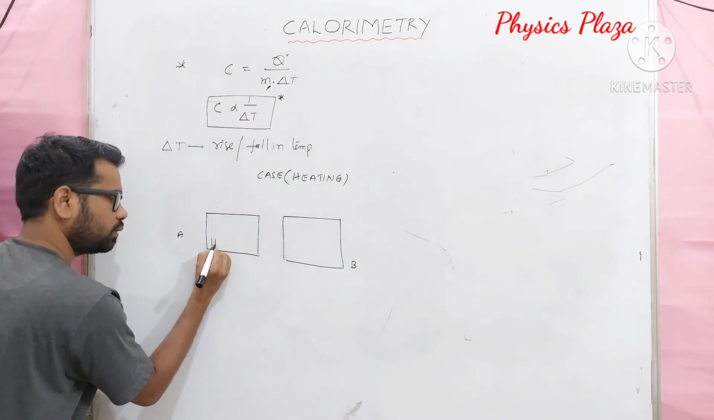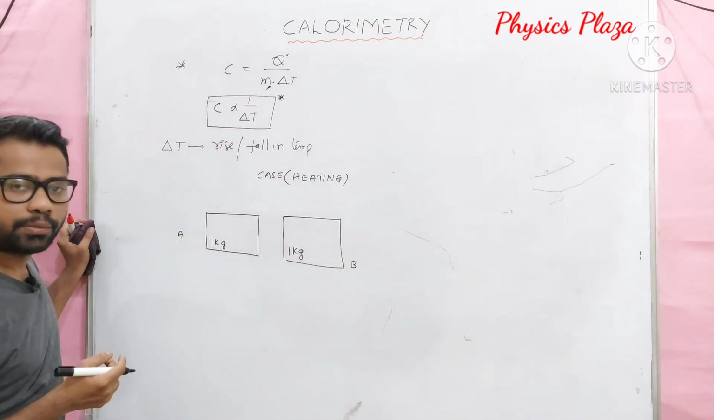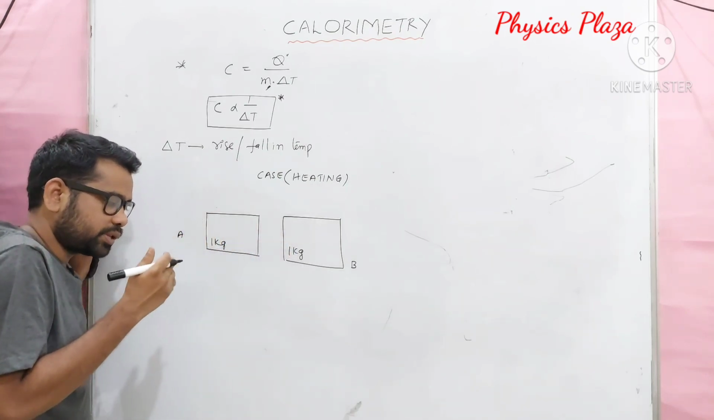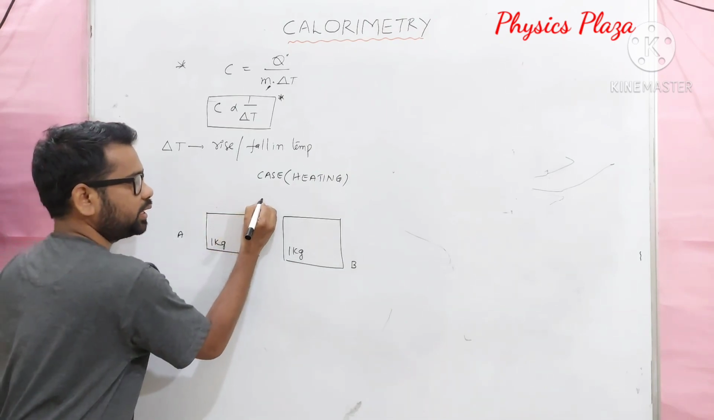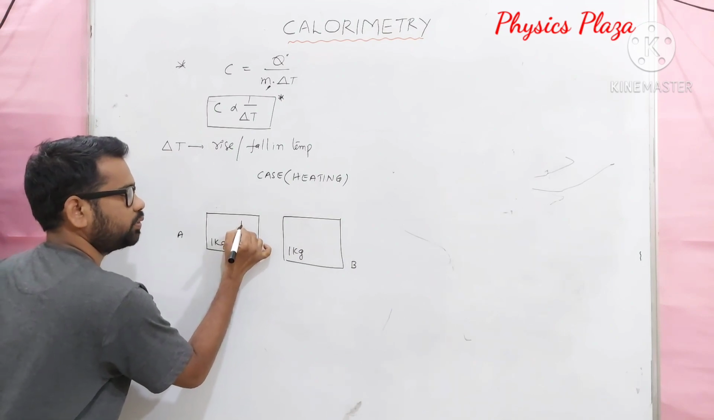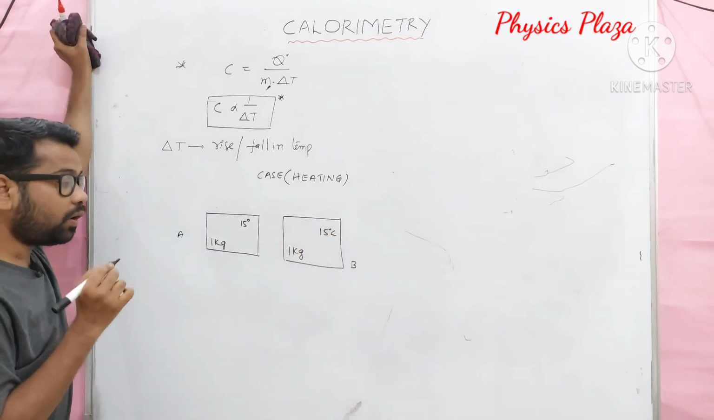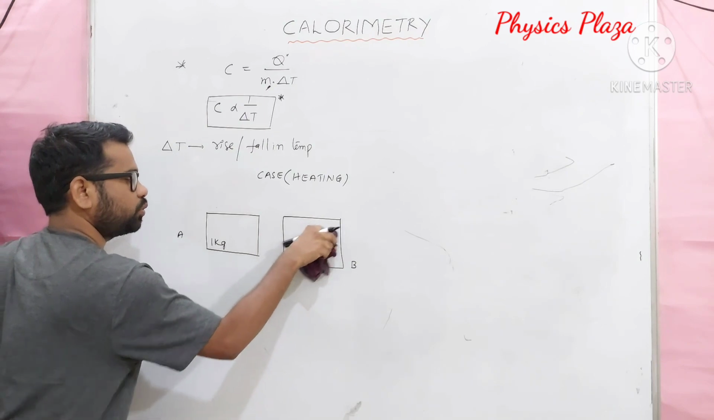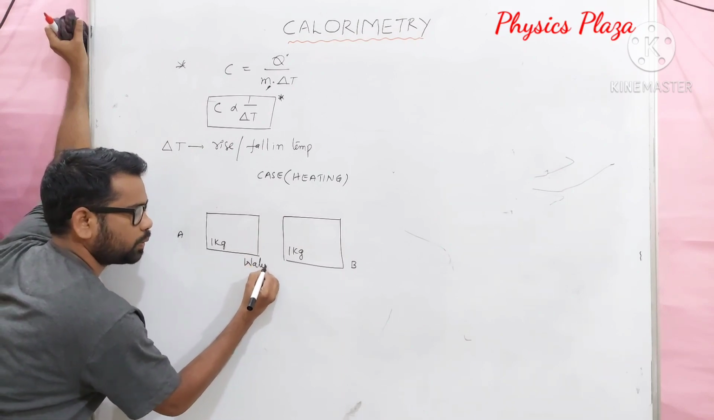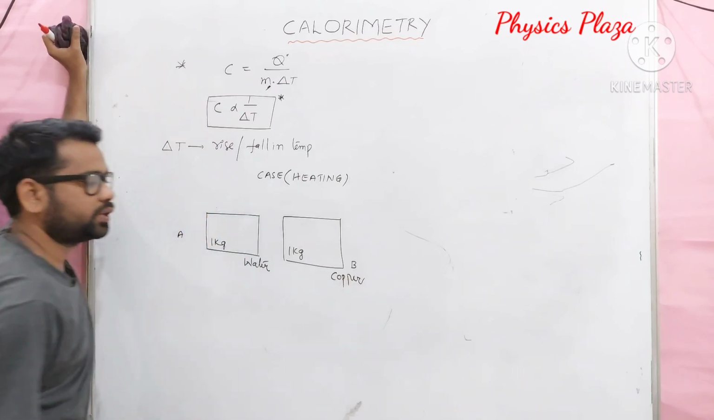Both are 1 kg mass and 1 kg mass. Same amount of mass is considered. And we want to raise the temperature of these two bodies by the same amount. That is delta T is equal to, let us take an example, 15 degrees Celsius. Just wait, let me give you more clarity here. So they are the two substances, and let us take, here is water, no doubt about it, and here it is copper. It's very simple.